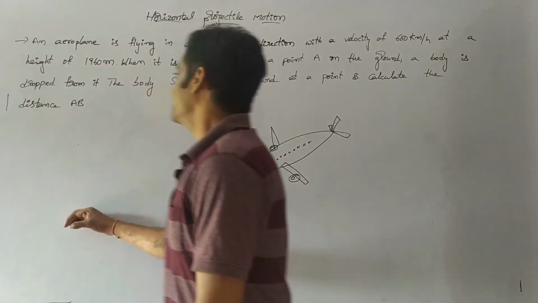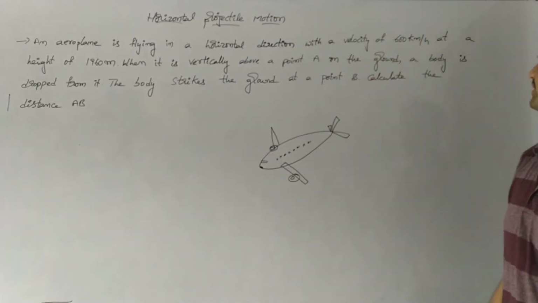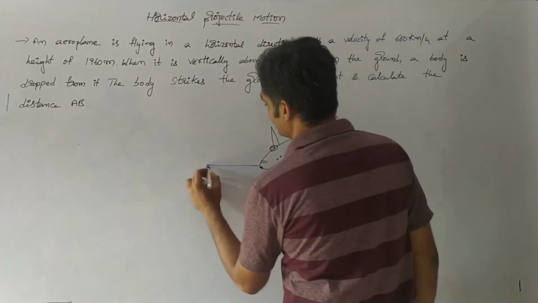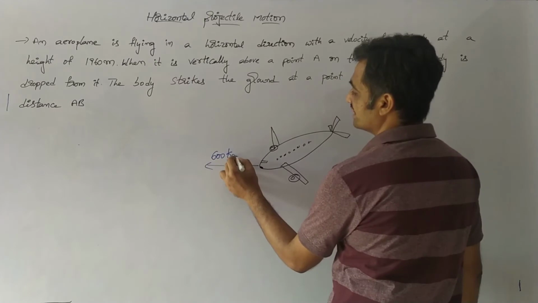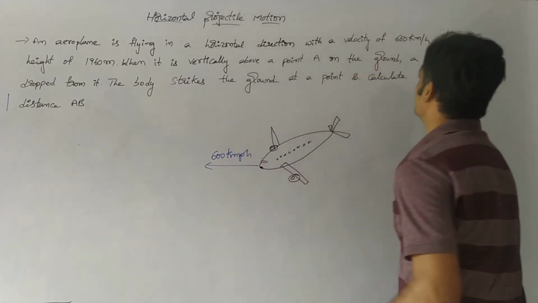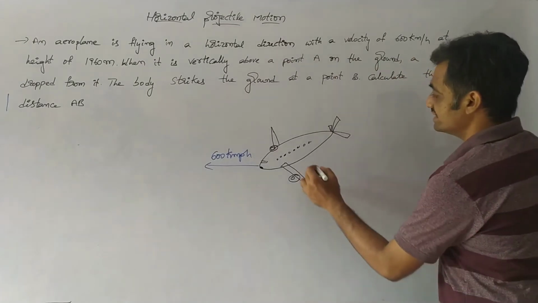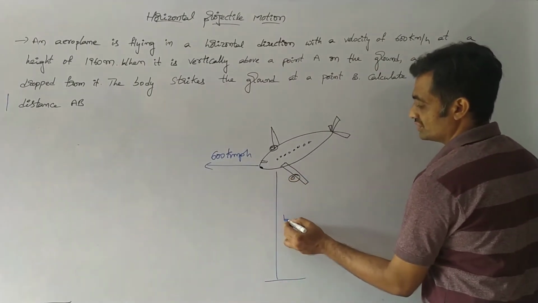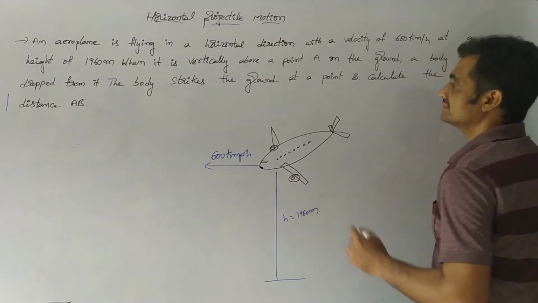The next problem is, an aeroplane is flying in a horizontal direction with a velocity of 600 km per hour at a height of 1960 meters.